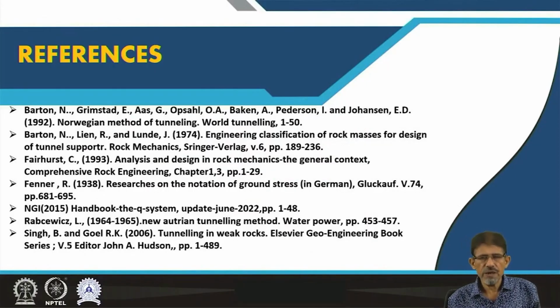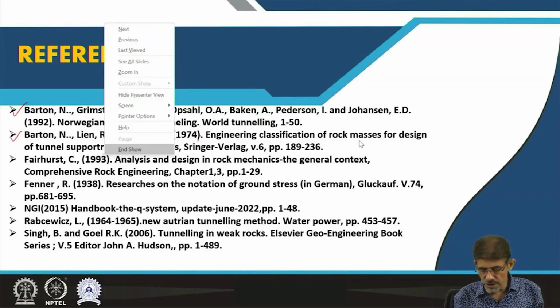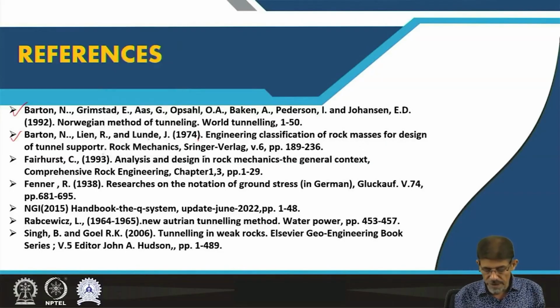Friends, I have prepared these materials from different research papers presented by Barton and Grimstad in 1992, then Barton, Lien and Lunde in 1974 about the engineering classification of rock masses for design of tunnel support, published in Rock Mechanics by Springer.